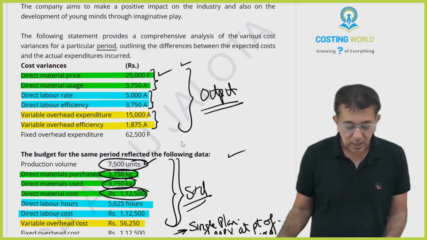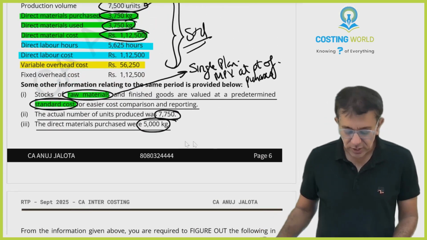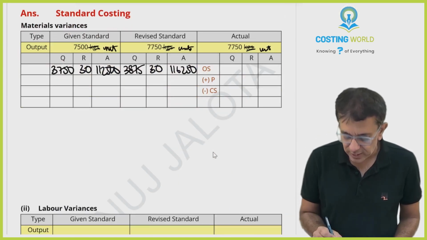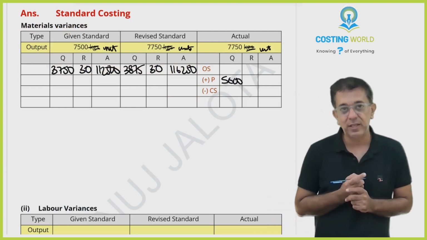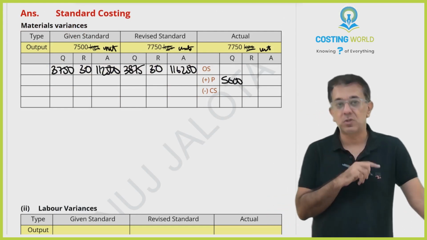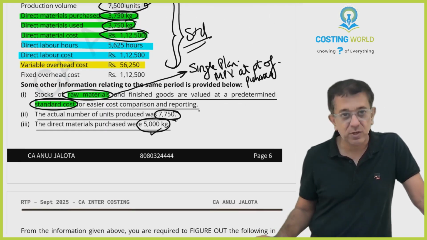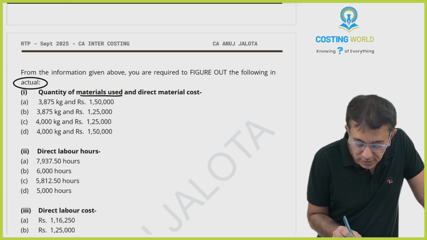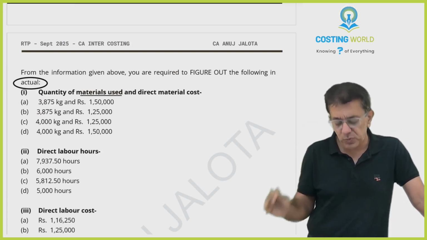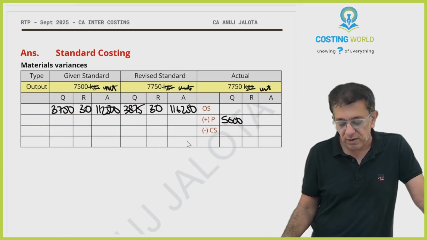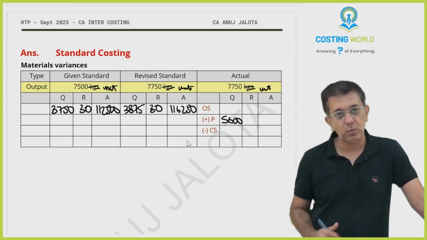Now listen. Direct materials purchased were 5,000 kg. So in the end, we have purchased 5,000 kgs of raw material. Why did you make a format like this? In this question, there will be stocks. Sir, how do you know there are stocks? Quantity purchased is given to you, 5,000 kgs, and they have asked you for quantity consumed. So quantity consumed must be different from quantity purchased. Therefore, there must be stocks. Whenever there are stocks, we make a format like this: opening stock, add purchases, less closing stock. That's what I've tried to do over here.